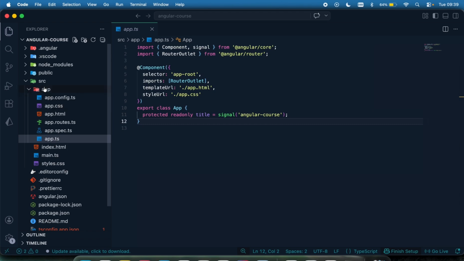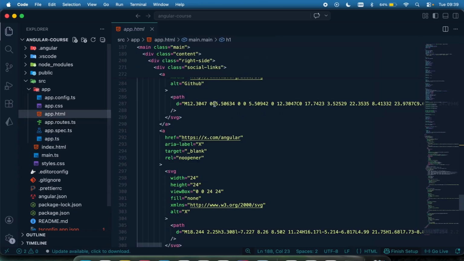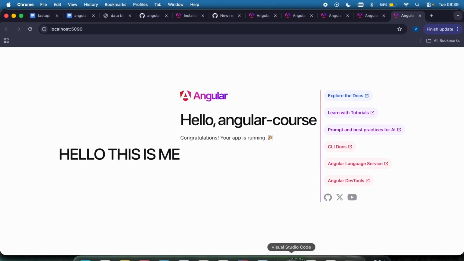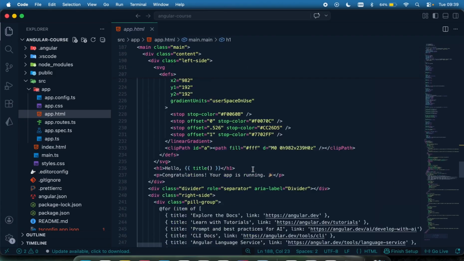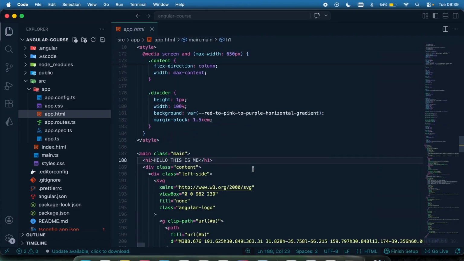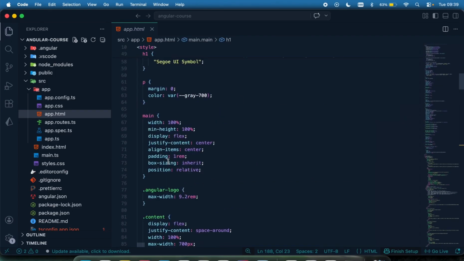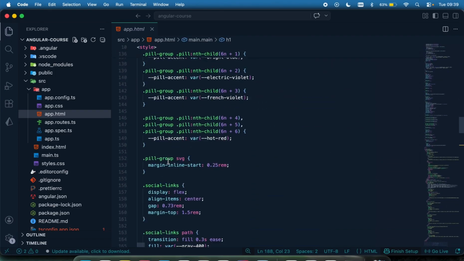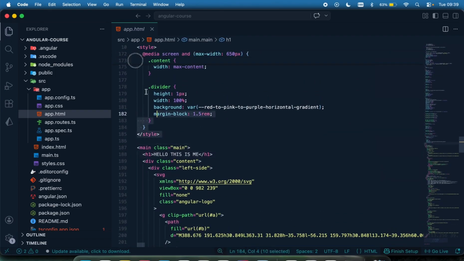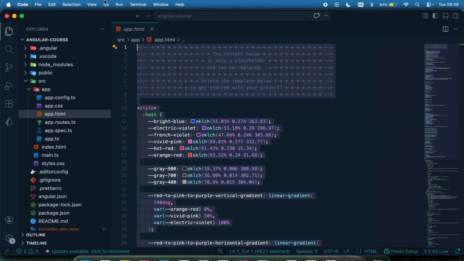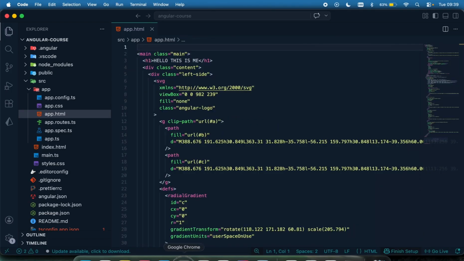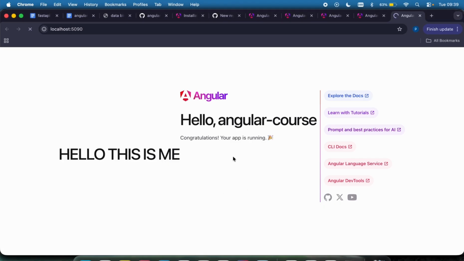Now, let's look at the app.ts. Again, we say this is the app.html. We're going to see that this is what is being displayed right here. And right here, we can see this CSS. This is styling. I can copy all the styling out of here. Let me first of all copy everything out. If I remove the styling right here, you can see, let me refresh.